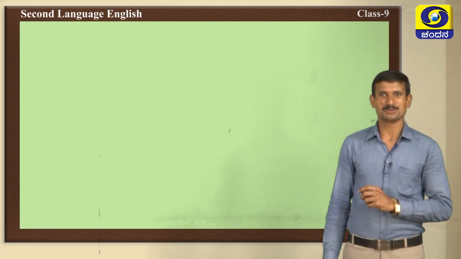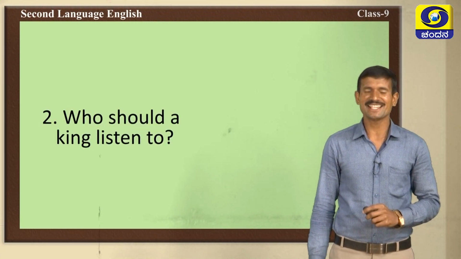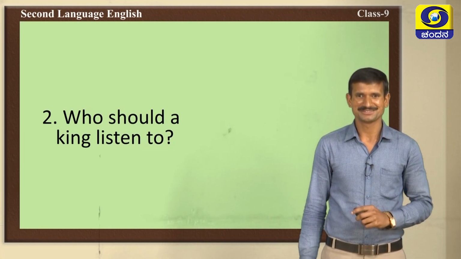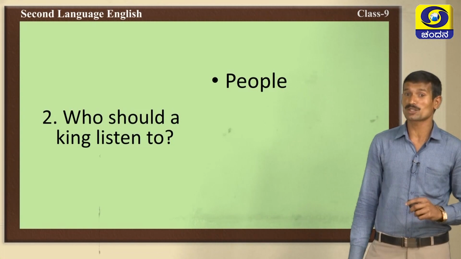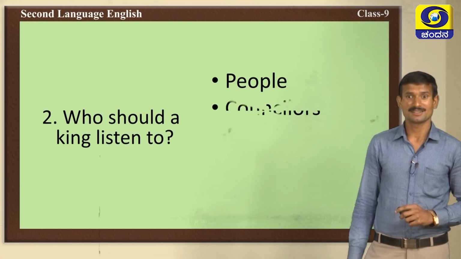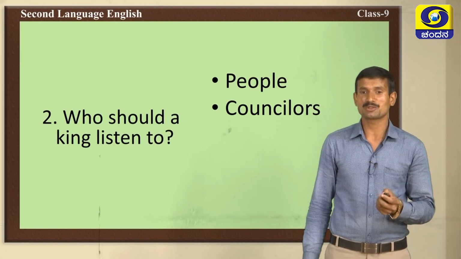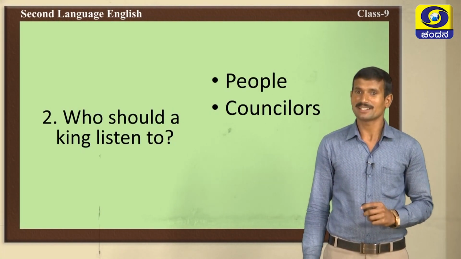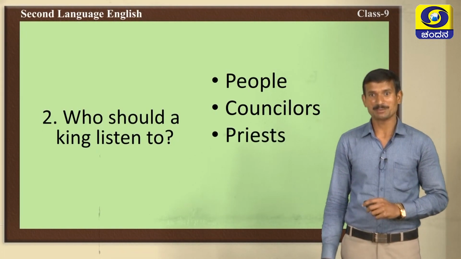Now, we will move to the second question. What is the second question? Who should a king listen to? Yes, first one, people. Yes, people are very important. But what about the counselors? The counselors would help the king. They are also very important. Then, yes, very good, priests.